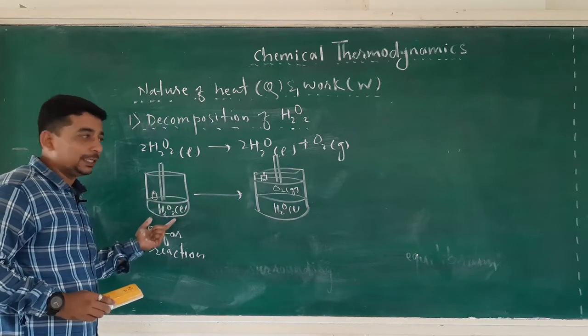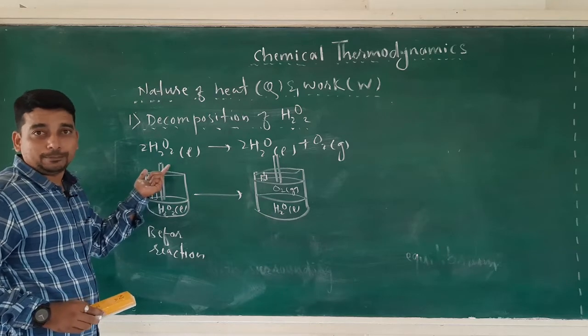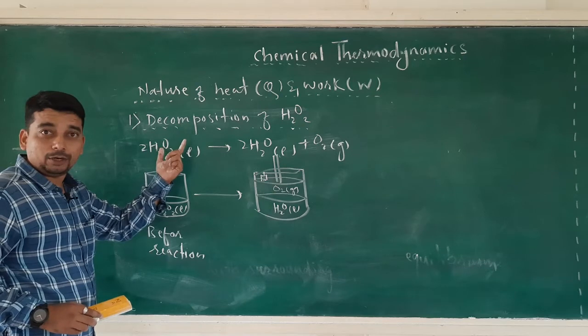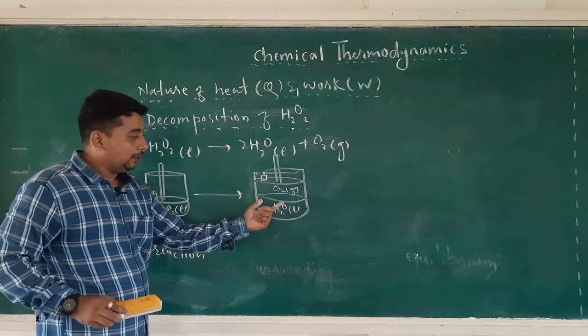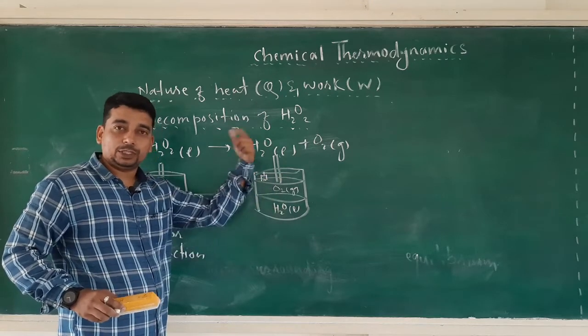Means work is done by the system on the surrounding.